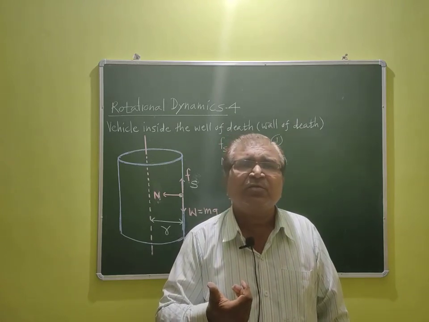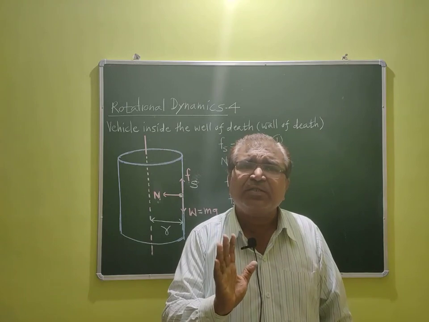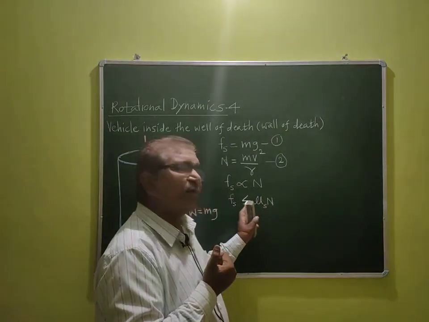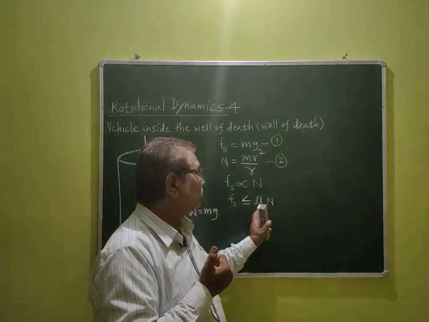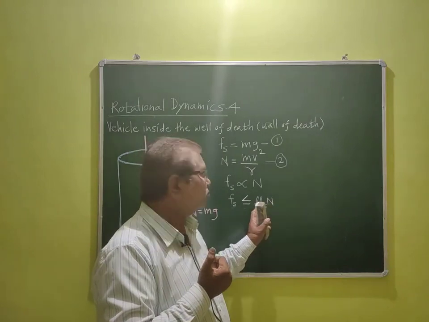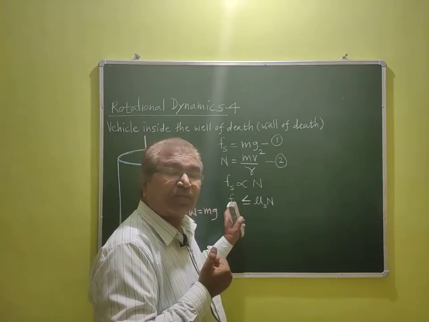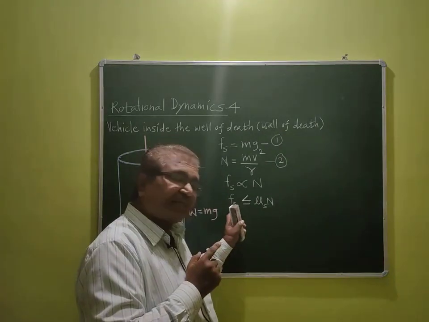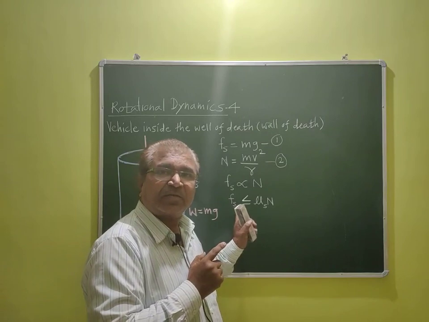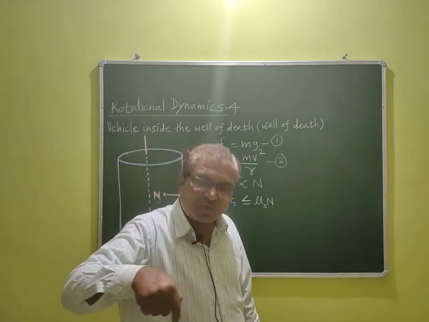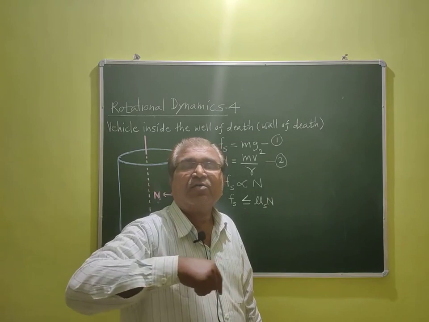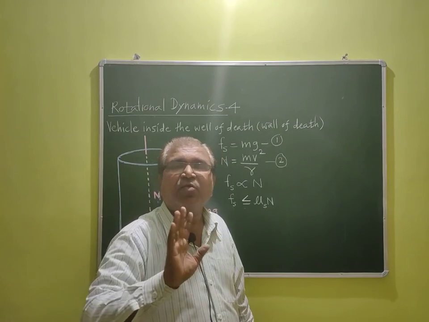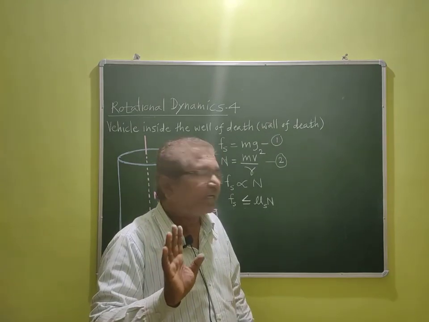So our force of static friction should be less than this factor mu s into N, or at least equal. Fs is less than or equal to mu s into N. If Fs is greater, then the vehicle can't move satisfactorily around inside the vertical cylinder, inside the wall of death. Okay, this idea will be clear.